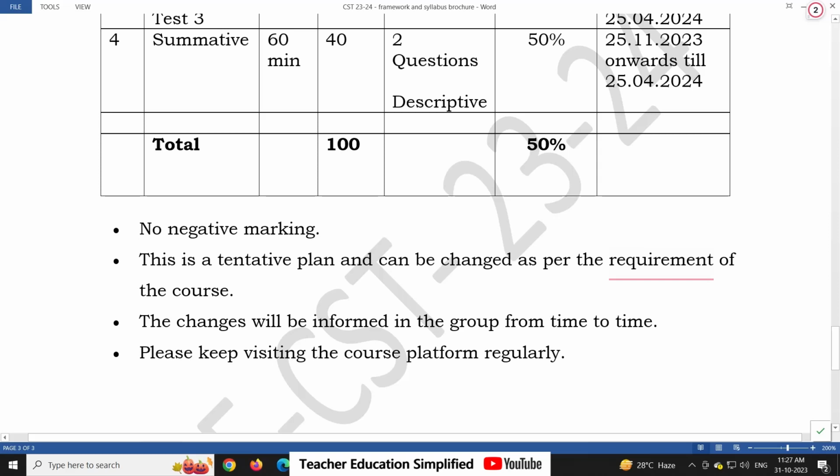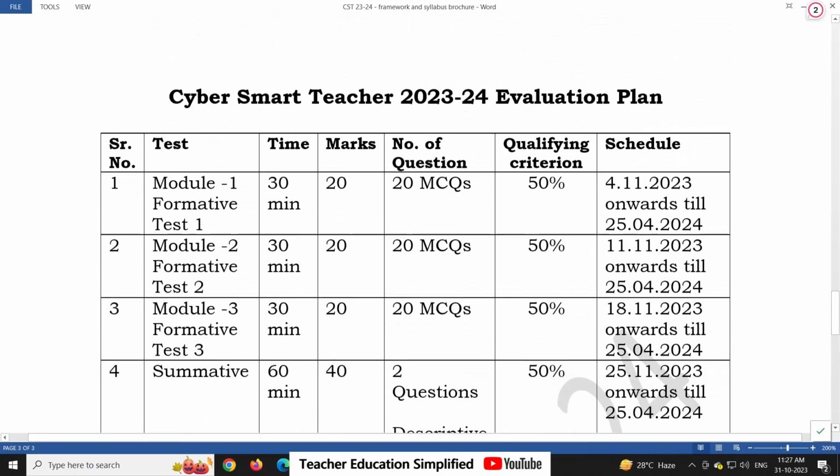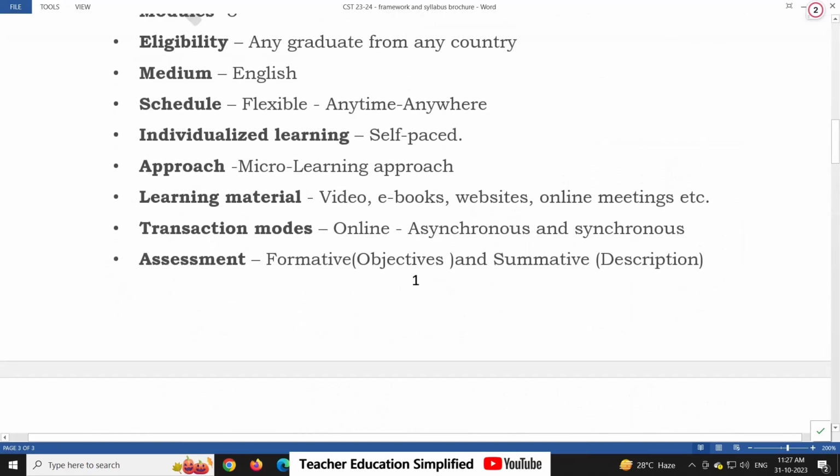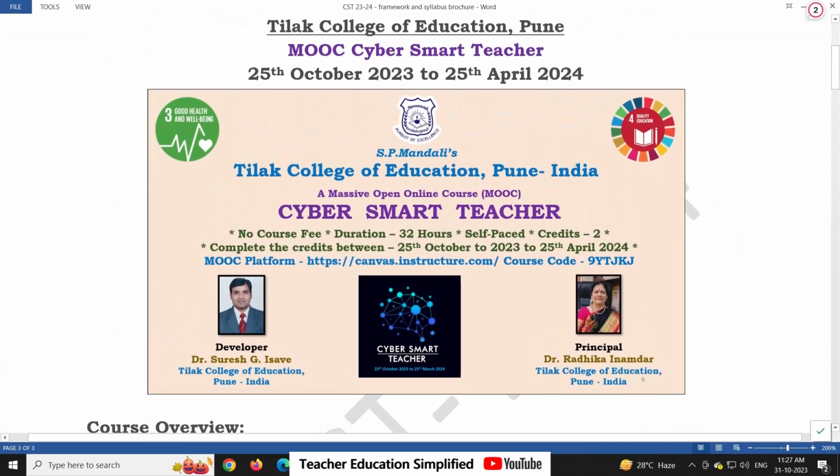You will have to stay connected on the Canvas platform to access the real-time changes. Please keep visiting the platform once you register yourself. How to register: I have put the link of this course in the description, and the course code is also mentioned in the description. Please go to the description and register for this course.